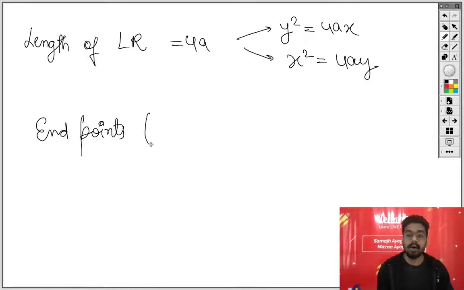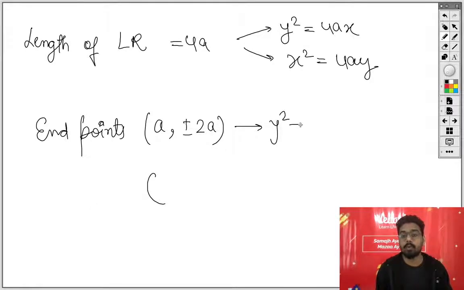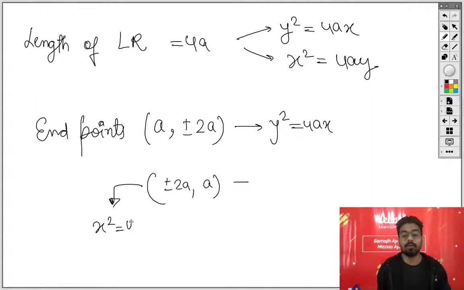Endpoints in case of y square equal to 4ax will be (a, plus minus 2a). But in case of x square equal to 4ay, you will have (plus minus 2a, a).